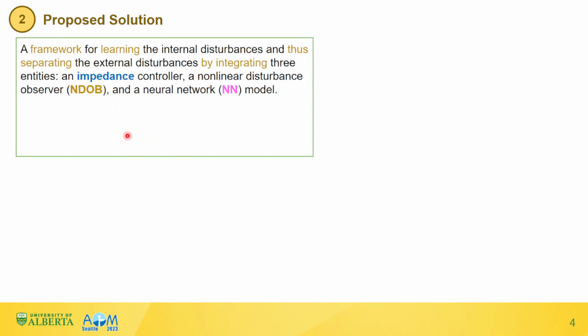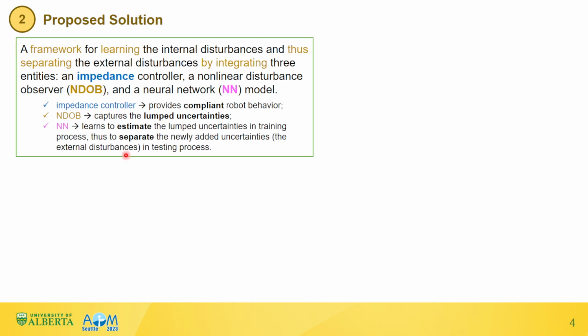To solve this problem, in this paper, we proposed a framework for learning the internal disturbances and thus separating the external disturbances by integrating 3 entities, that is, an impedance controller, a nonlinear disturbance observer, and a neural network model. The impedance controller provides compliant robot behavior. The nonlinear disturbance observer captures the lumped uncertainties, while the neural network model learns to estimate the lumped uncertainties in the training process, thus separating the newly added uncertainties, that is, the external disturbances, in the testing process.